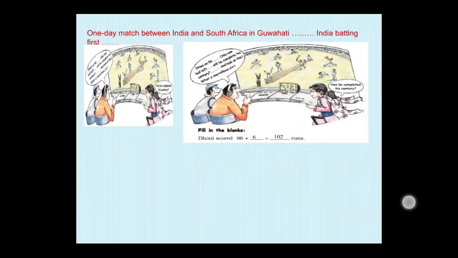Dhoni on 96. Dhoni has already scored 96 runs. Only one ball is left for him. Will he complete his century? In that one ball, he has already completed 96 runs. Only one ball is remaining. Will he complete the century in that one ball?